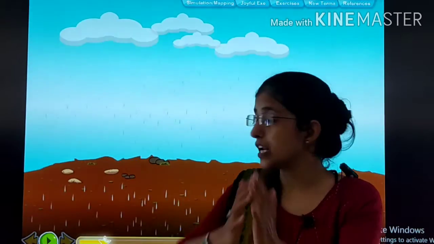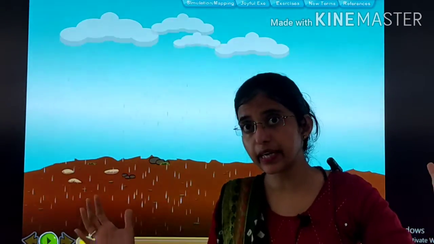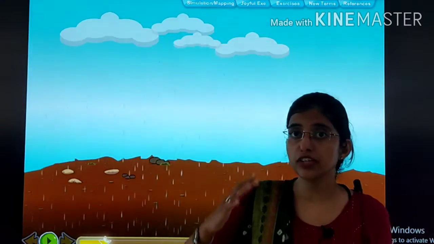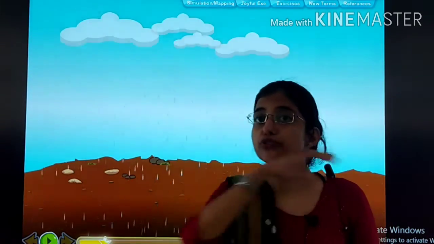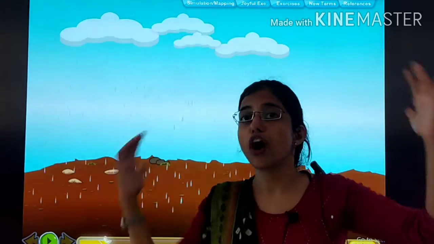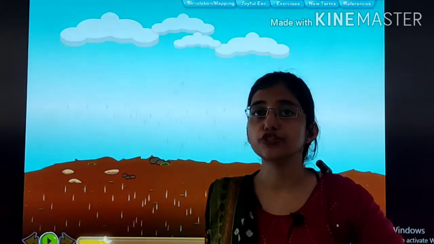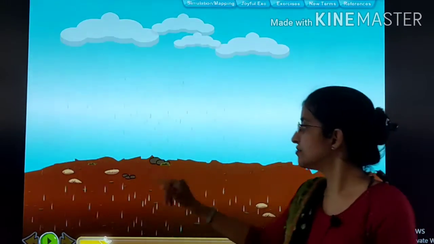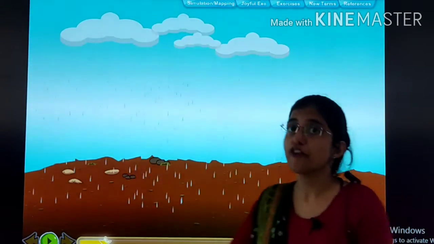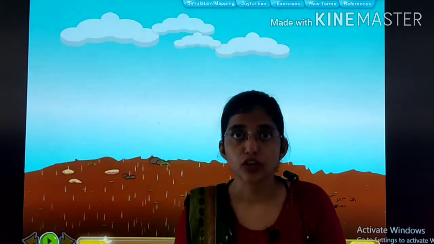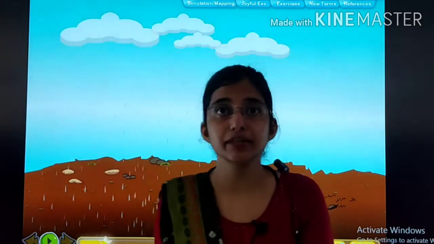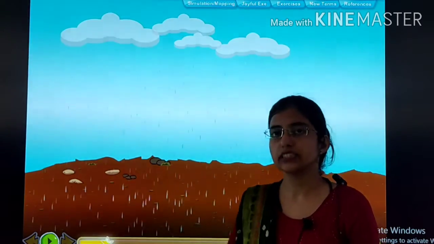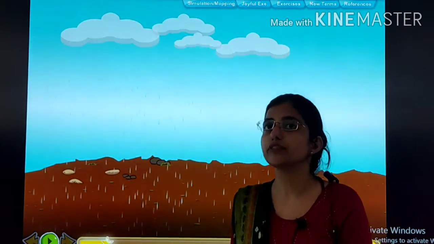Before, the rocks were very big, and afterwards due to the heat of sun, rain and wind, the rocks got converted into small particles, and then these small particles got mixed with organic matter of plants and animals, and this is how we get soil. This is how soil is formed.